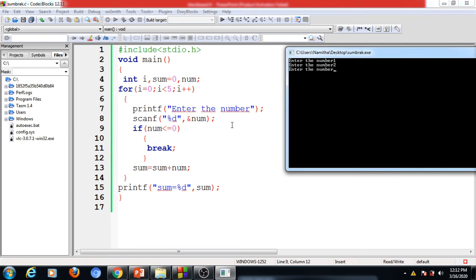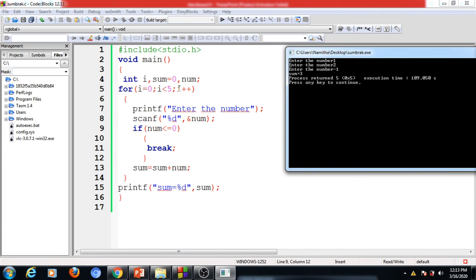Now I am going to enter a negative number. What will happen? This condition becomes true now. That means minus 1 less than or equal to 0 is true. So we need to transfer control inside this. Here we have this break statement. What will happen? It will transfer control to the outside of the loop. That means the control is now here. So it displays the sum value, 3. Check this. Correct, the sum becomes 3 now.